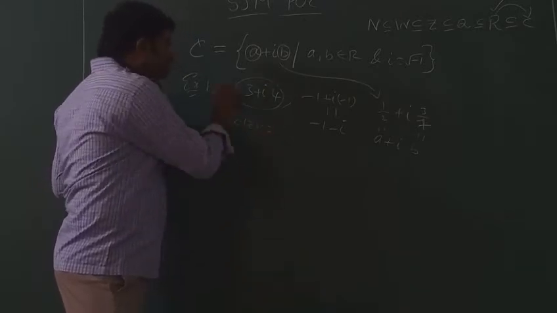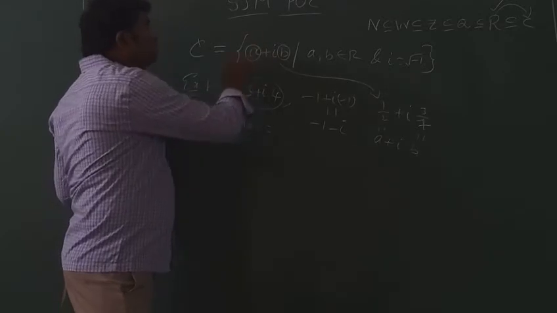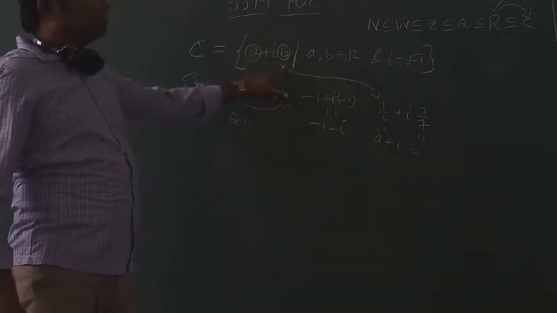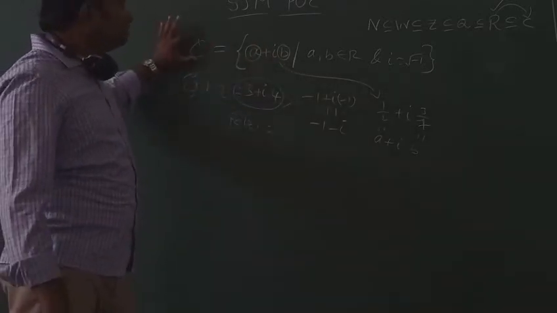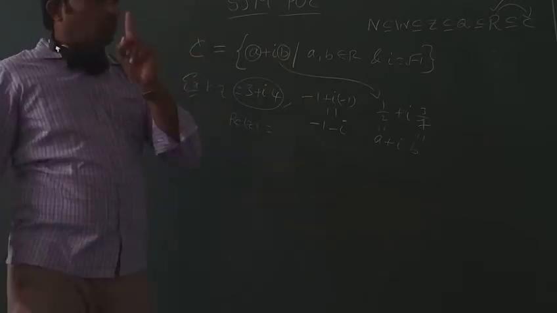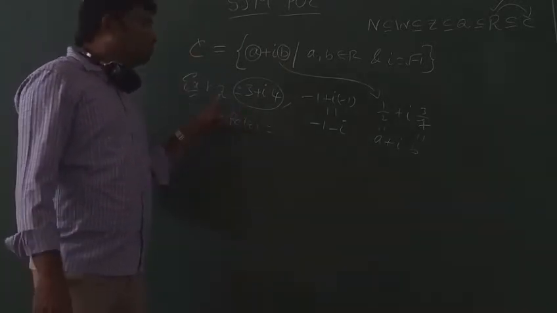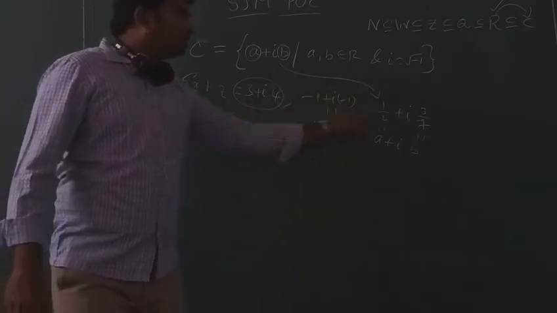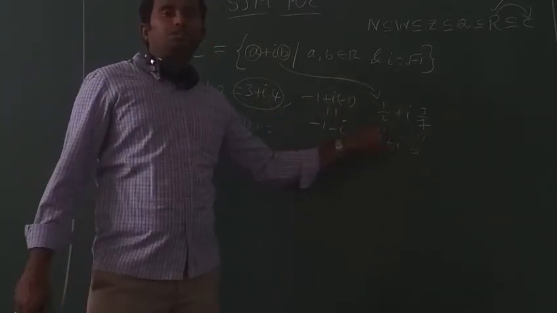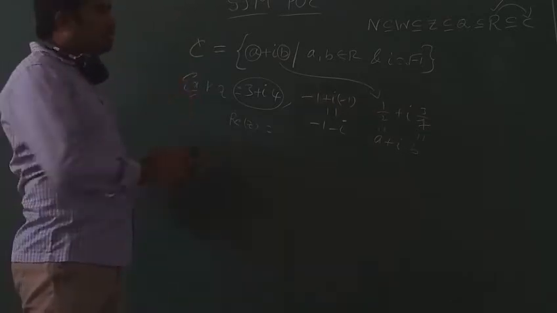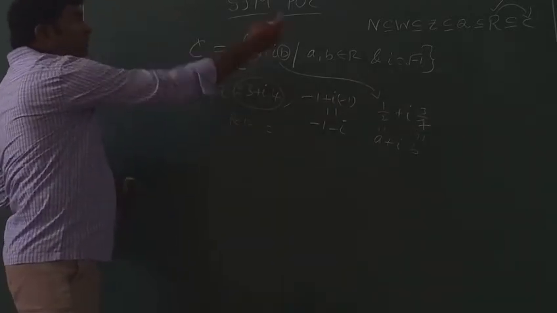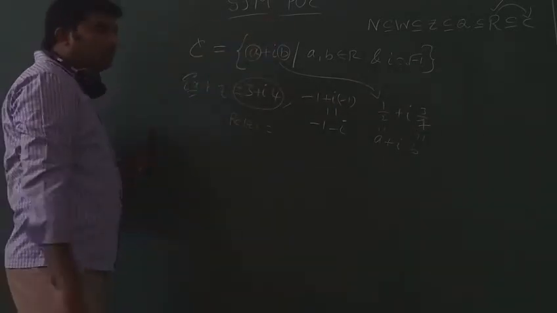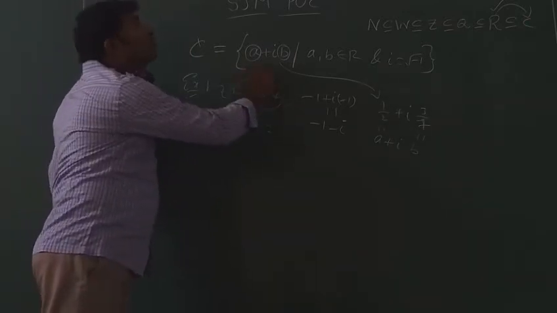Collection of all the complex numbers is the complex number set, which is denoted by capital C. If you take only one complex number, that is denoted by Z. If two numbers are there, Z1, Z2. If three complex numbers are there, Z1, Z2, Z3. Z means only one complex number. Capital C means the collection, the set of all complex numbers of the form A plus iB.